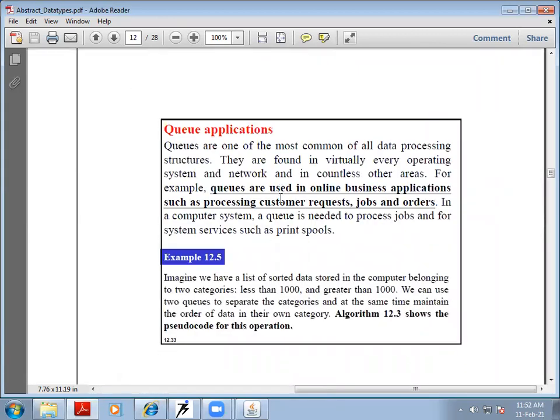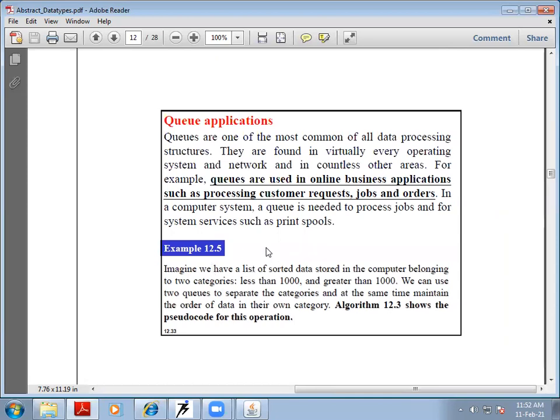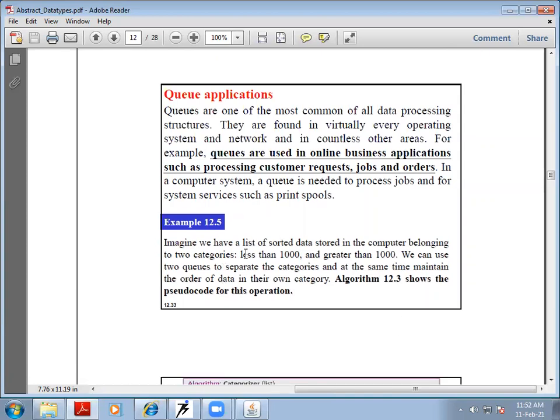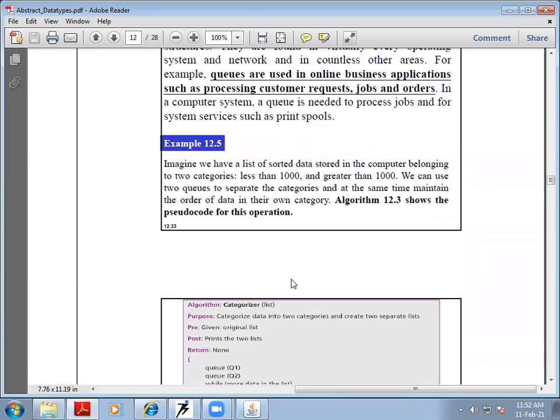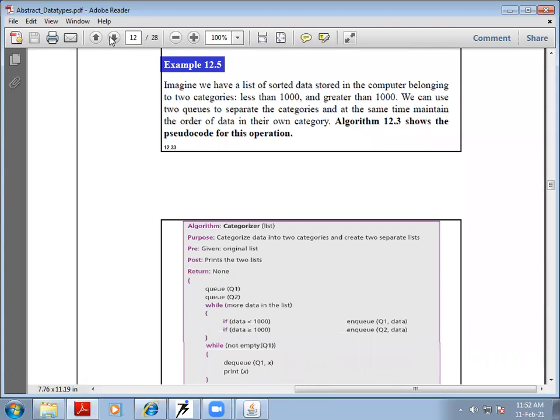Queues have different applications. There are applications in the business world, for example, online business applications, processing customer requests, job orders, and for example, railway ticket booking, and all these things. They are the part of the applications where queues are implemented. There can be some examples. You can go through these examples later on.